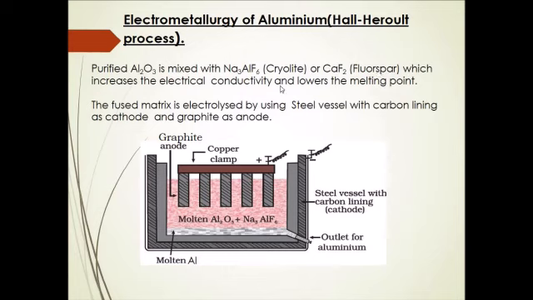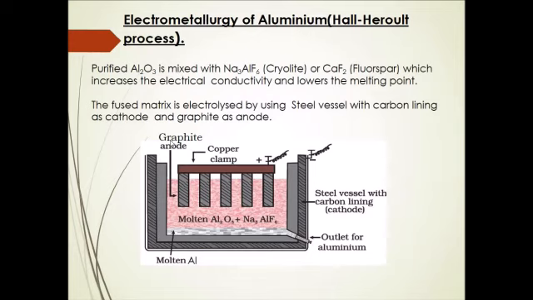This increases electrical conductivity and lowers melting point. Cryolite is used to increase the electrical conductivity, and fluorspar is used to lower the melting point. Why does it have to be mixed with cryolite and fluorspar? This is done because alumina is a bad conductor of electricity. It has to be fused with cryolite and fluorspar.